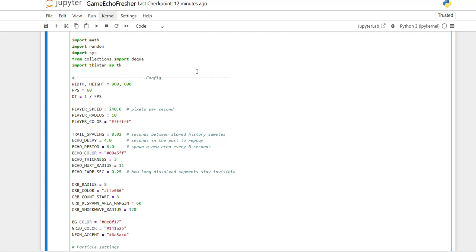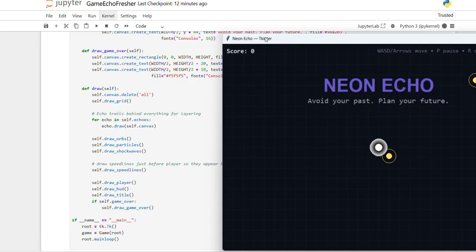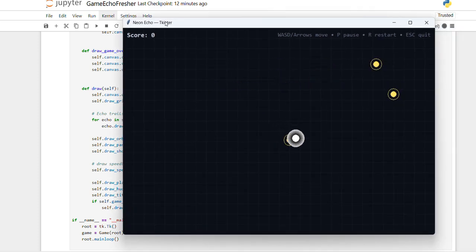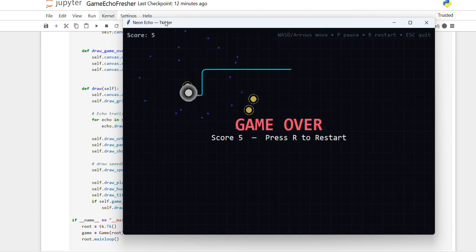Run the code and show the output. The line touches the ball and the game is over. So this is a game.